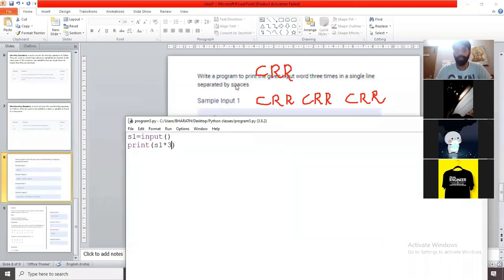Write a program to print the given input word 3 times in a single line, separated by spaces. So here I am going to use a space every time. There are many ways to do this: you can use the plus operator, or you can use a separator.